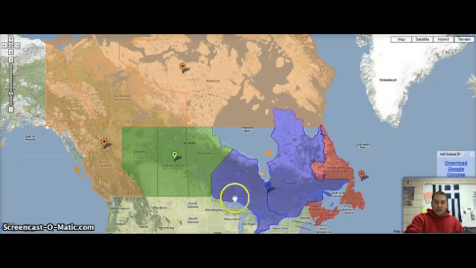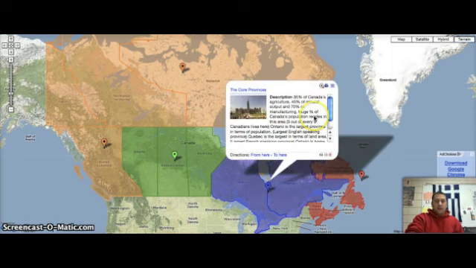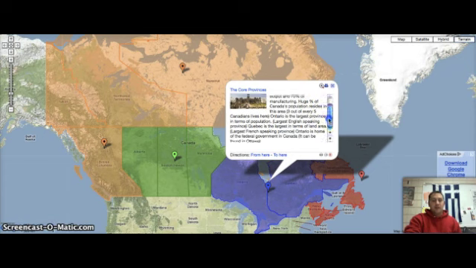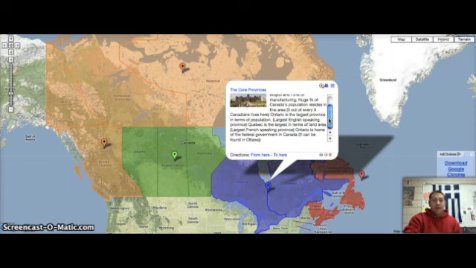As we move to the west, we go into Quebec and Ontario, the blue ones. These are known as the core provinces. These core provinces, or just these two, Quebec and Ontario, make up 35% of Canada's agriculture, 45% of the mineral output, and 70% of the manufacturing. A huge percent of Canada's population resides in this area. Almost 3 out of every 5 Canadians would live in one of these two provinces.